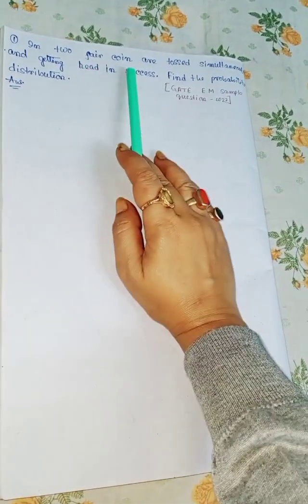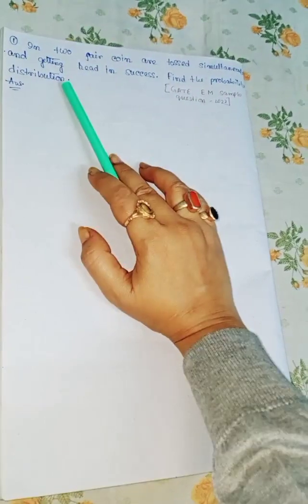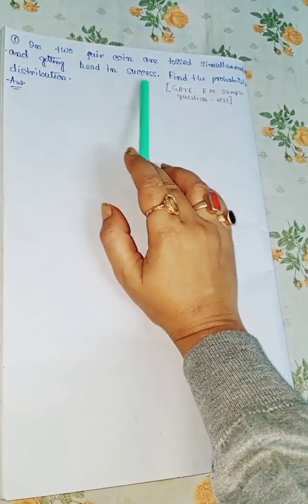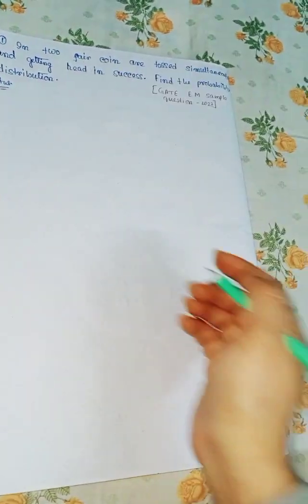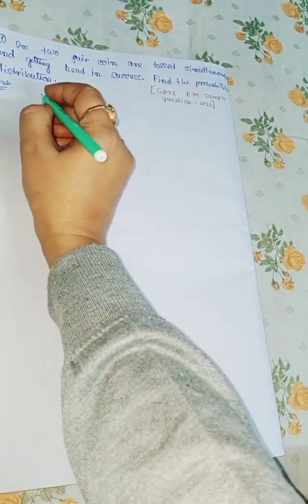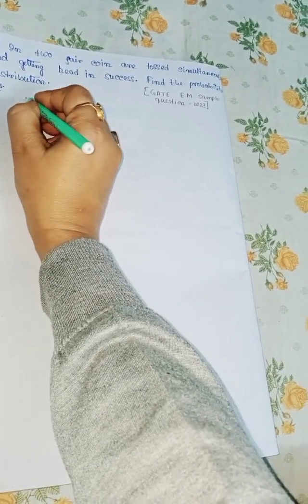Today we solve GATE sample questions for engineering mathematics 2022. From today we start probability and statistics. So first question: two coins are tossed simultaneously and getting a head is a success. Find the probability distribution. At first, X is the number of heads.